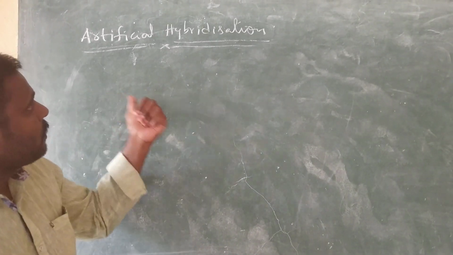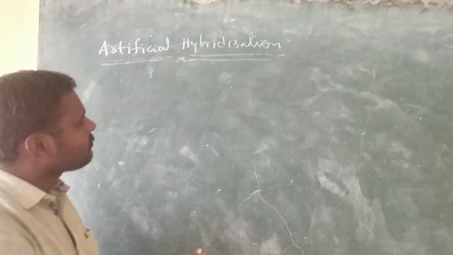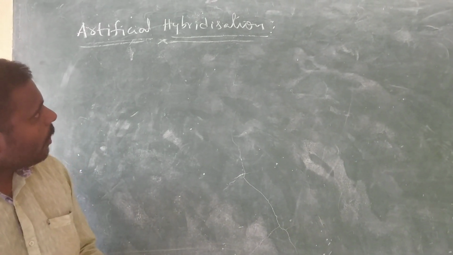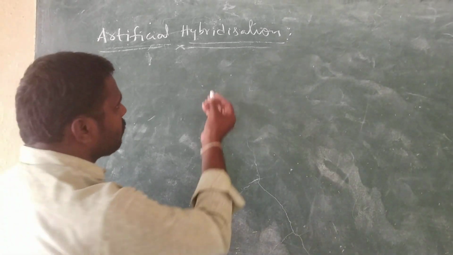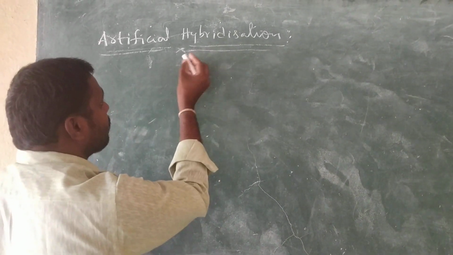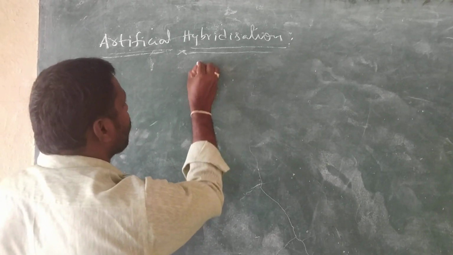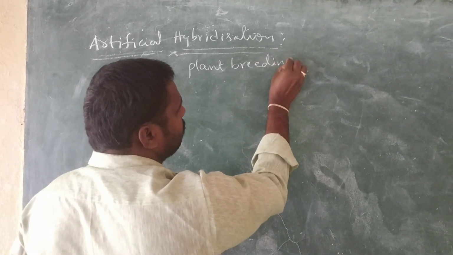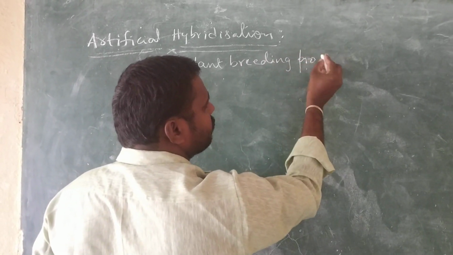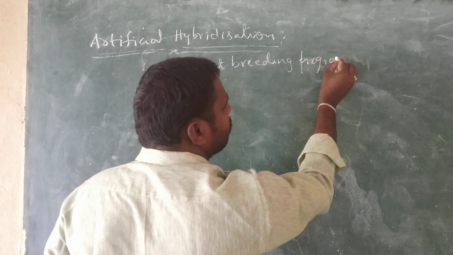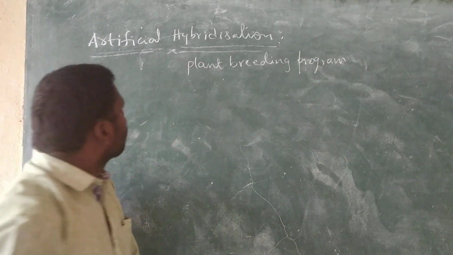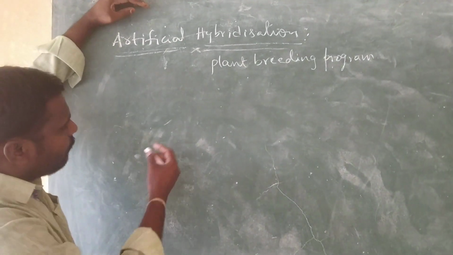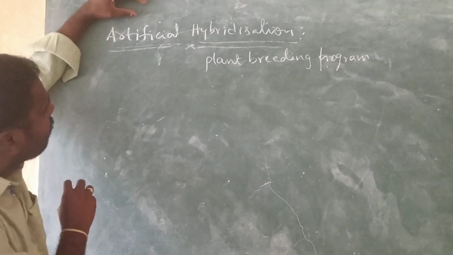Today we are going to discuss artificial hybridization. Artificial hybridization is one of the major approaches in crop improvement programs. This crop improvement program is nothing but a plant breeding program. In such programs, one of the important aspects is that the desired